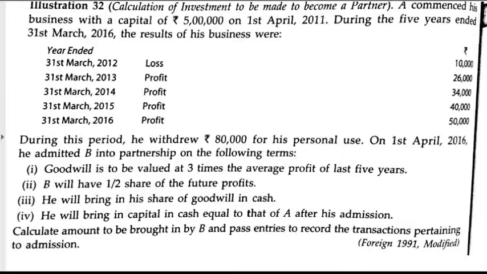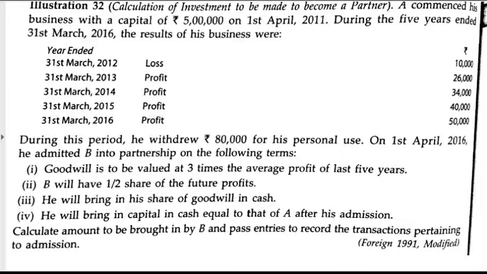B will have half share of future profits. He will bring in his share of goodwill in cash. Clearly given that premium for goodwill is being brought by B in cash. He will bring in capital in cash equal to that of A after his admission.